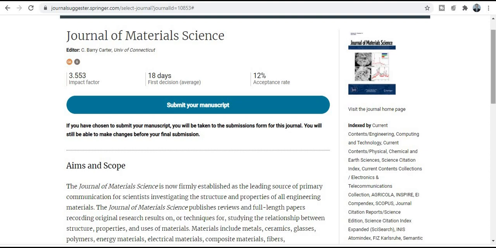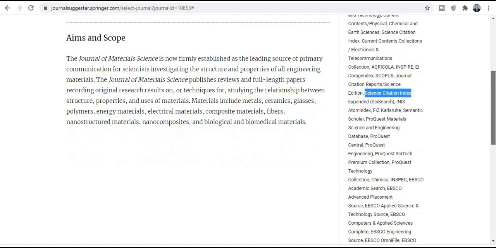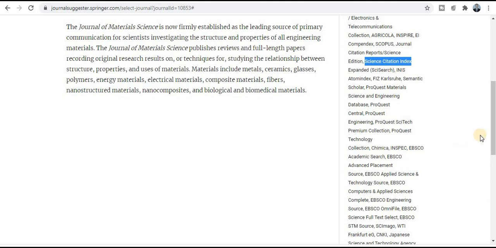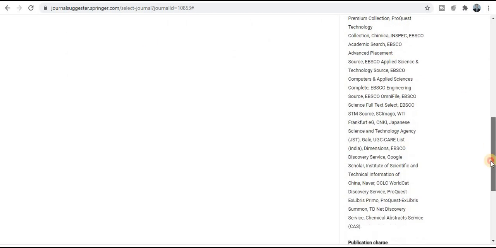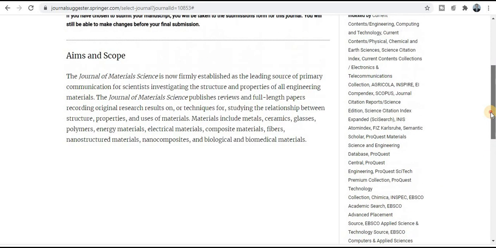Now if we focus on indexing, whether this journal is UGC CARE listed, Scopus, or SCI indexed, we can find each and every piece of information in this right-hand side portion. Just see: Scopus index journal and also SCI index journal, and you can see many more indexings like UGC CARE listed journals here. So this is how we can search for the indexing.